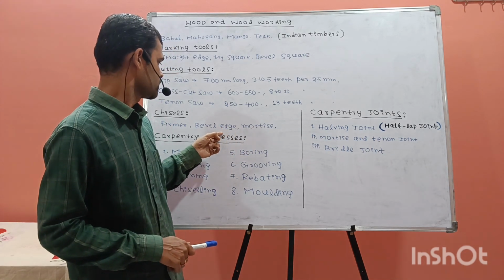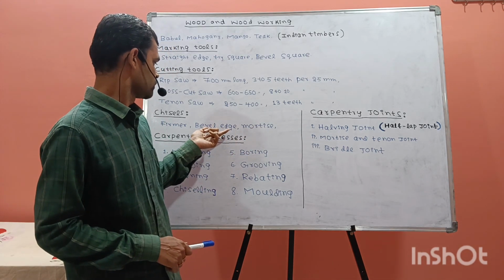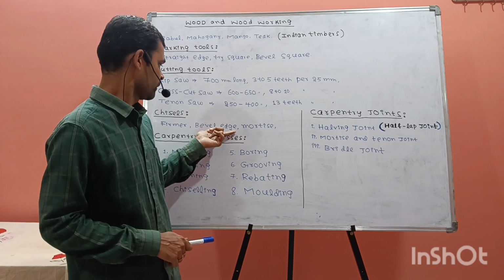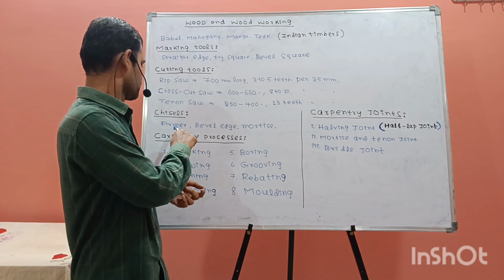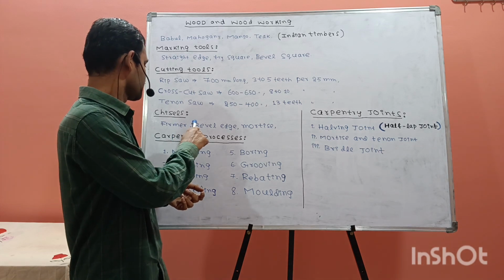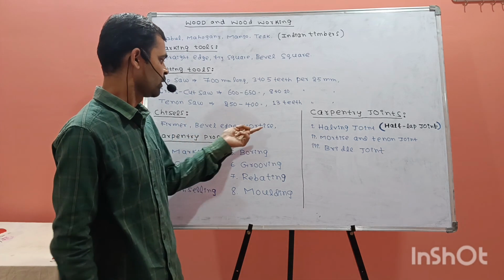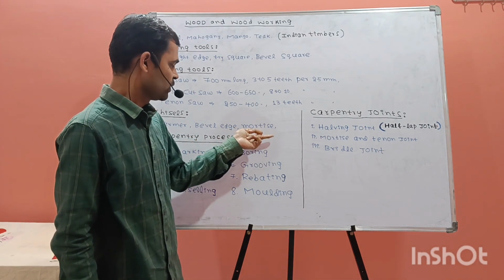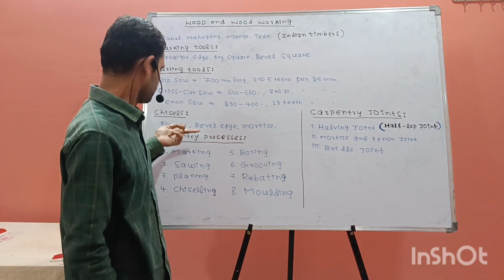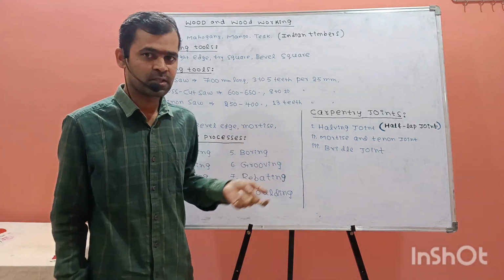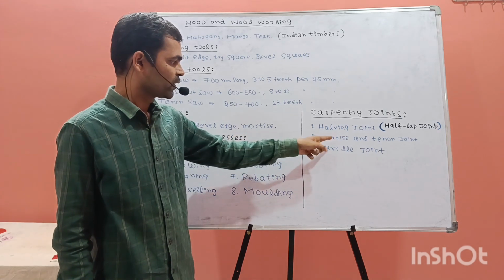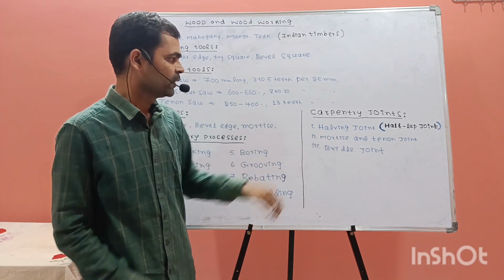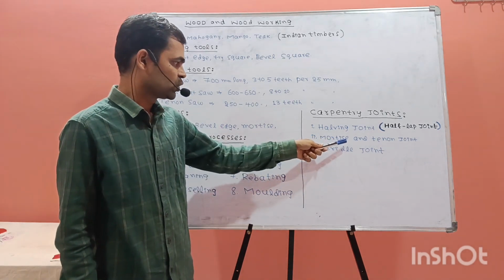Bevel edge means it has a bevel at the end, so in cross section it is different from the firmer chisel. The mortise chisel is also different from the firmer chisel in cross section. The mortise chisel is especially used when we are making a mortise and tenon joint.